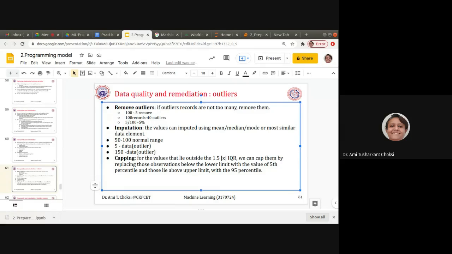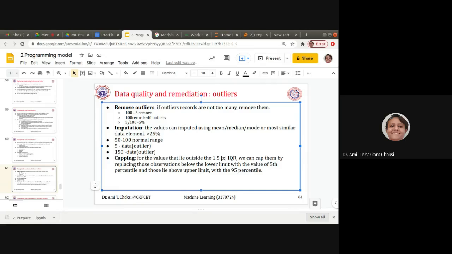Suppose for our application, we have decided that if outliers are more than say 25%, then we should replace them by mean or median or mode or the most similar data element. Got it?